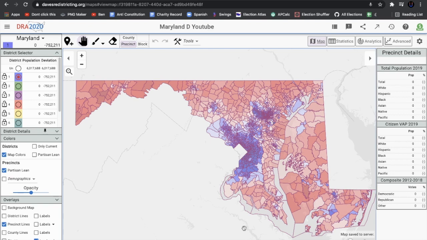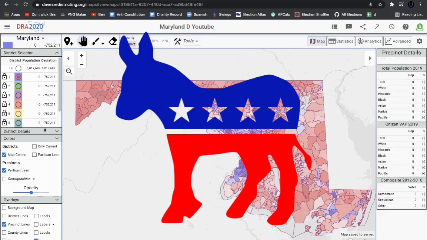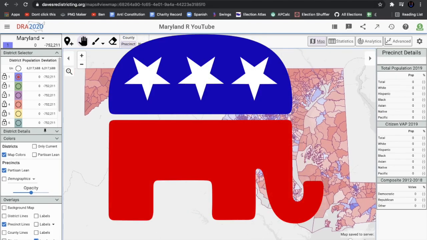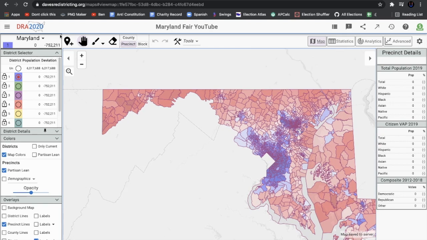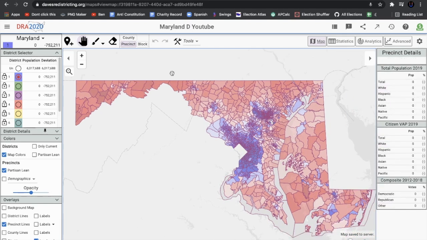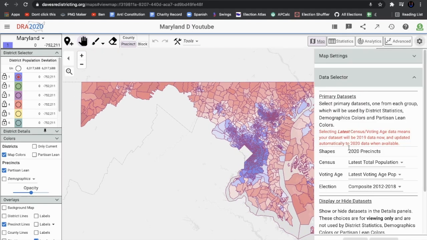We're going to be doing a redistricting series, where we're going to do a Democratic gerrymander of a state, a Republican gerrymander of a state, and then a fair version of the state that would, I hope, be the map in your ideal world. So first of all, we should select a data set for all these maps.